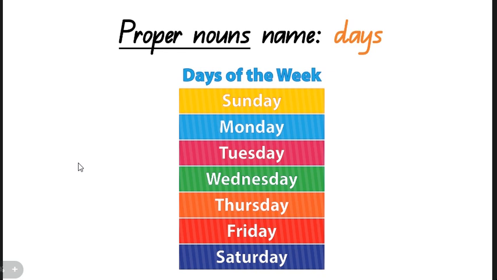So now we have proper nouns, the days of the week. And like I reminded you, you may have noticed in the classroom that every single day of the week began with a capital letter. We have Sunday, Monday, Tuesday, Wednesday, Thursday, Friday, Saturday, and every single one of these days of the week begins with a capital letter. Some of them begin with a capital S. Sunday and Saturday do, but the others begin with different capital letters.